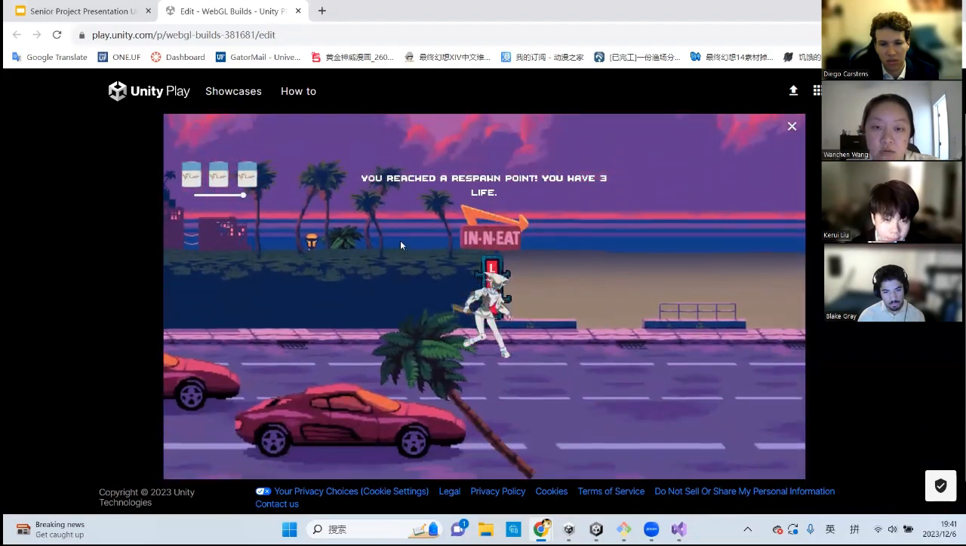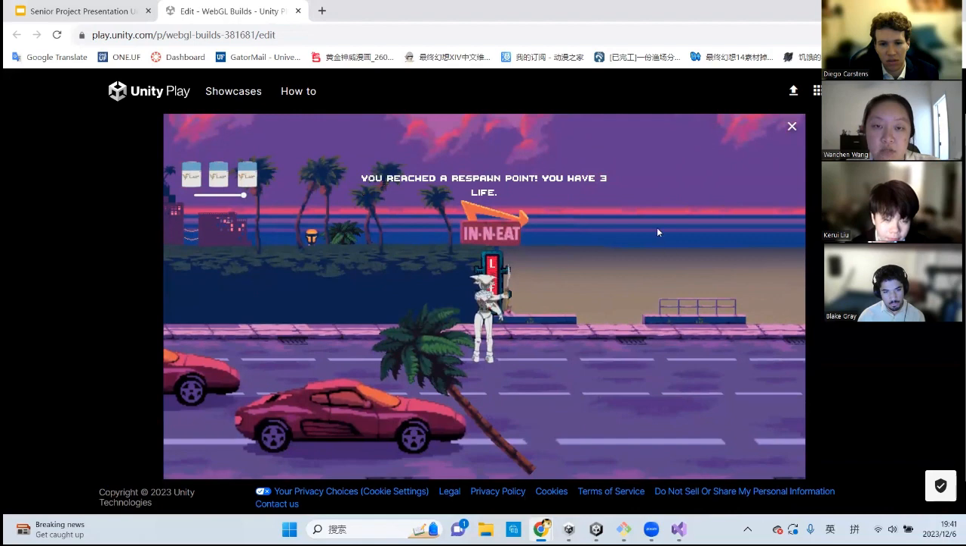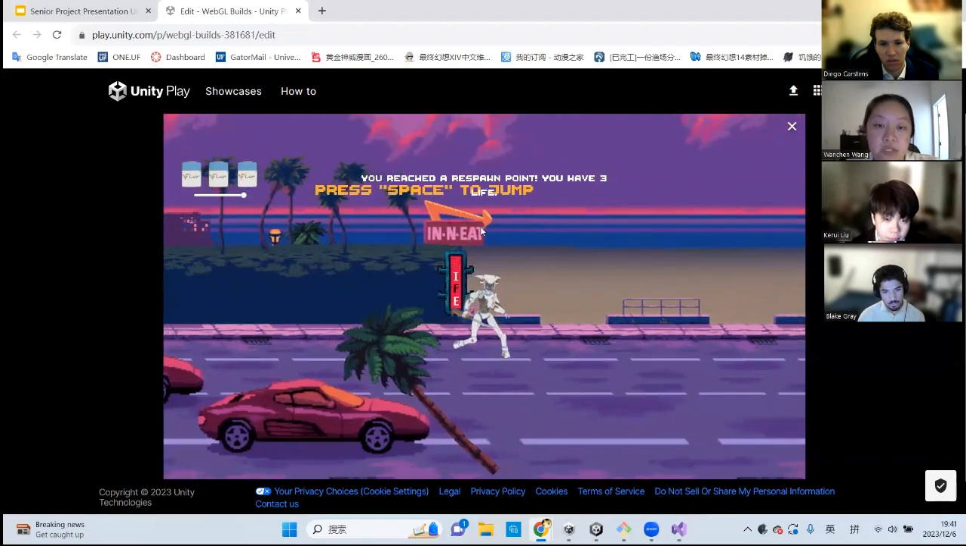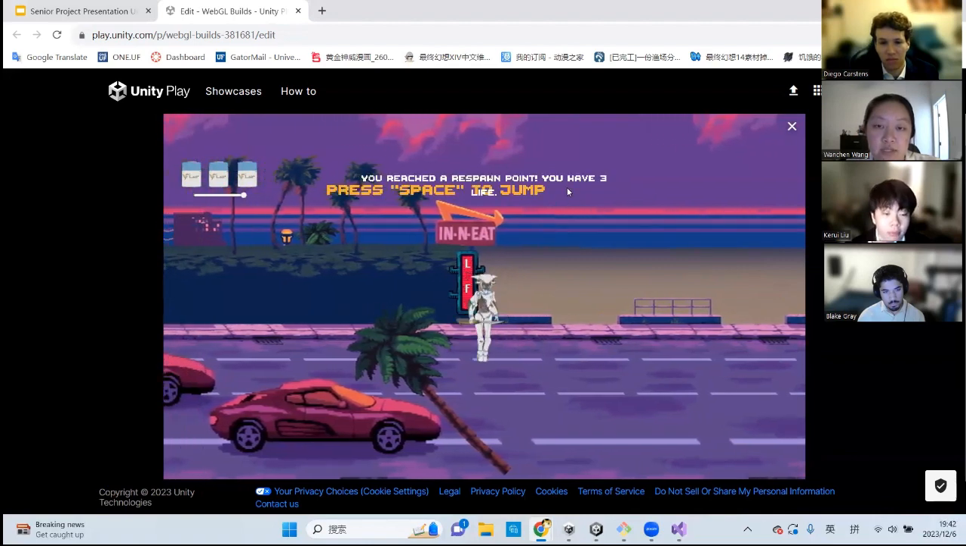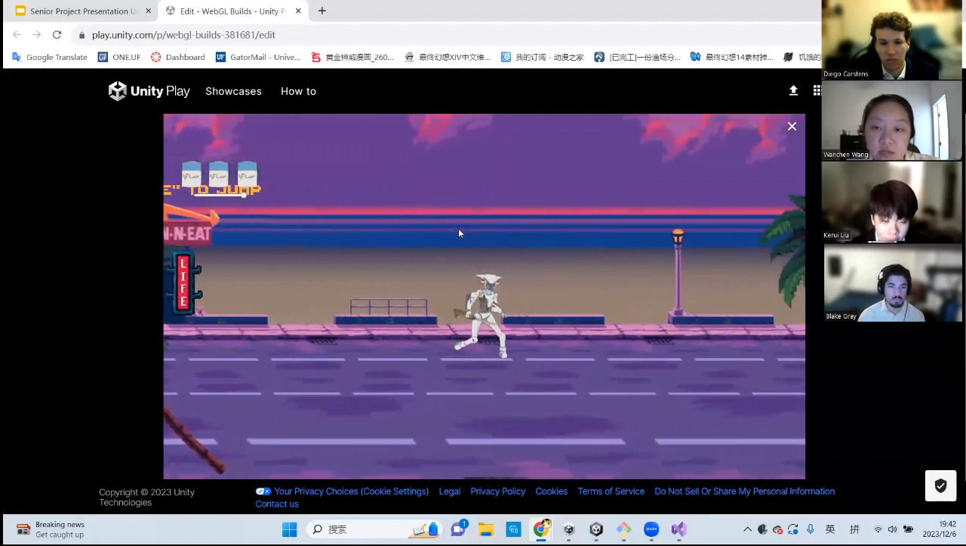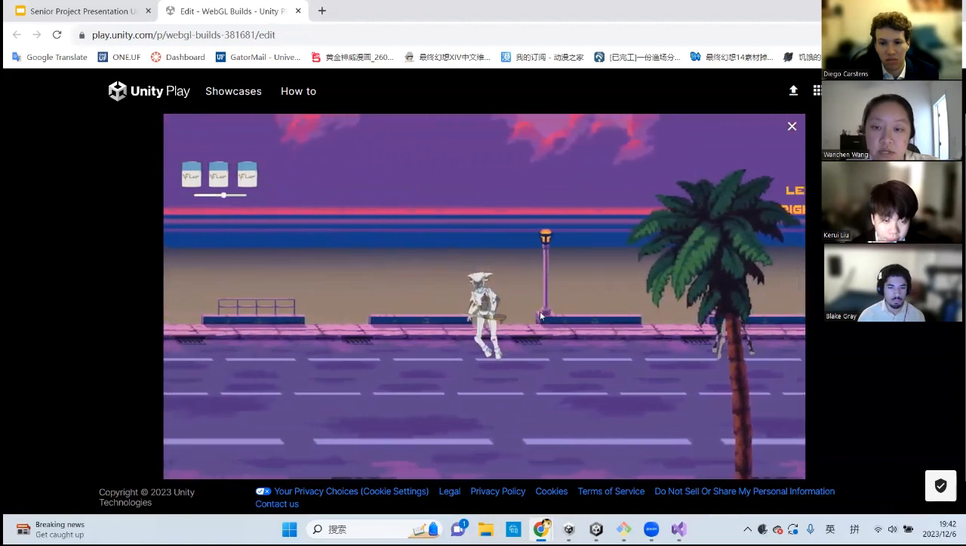And here is our respawn function. If you reach a respawn point, the animation will flash, and there will be a reminder of how many lives you have left. So dash, and here is our enemy.